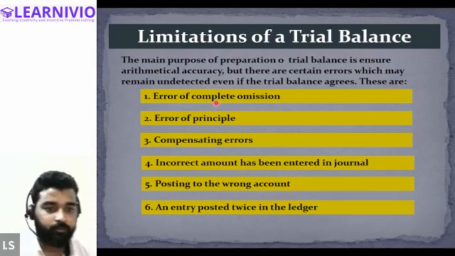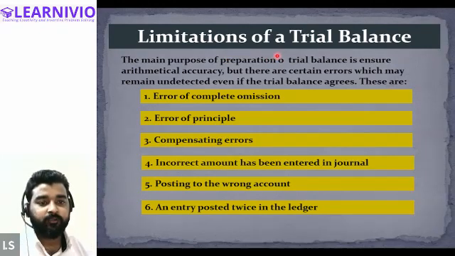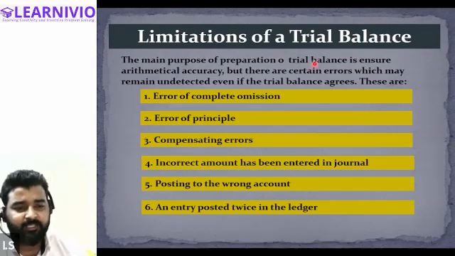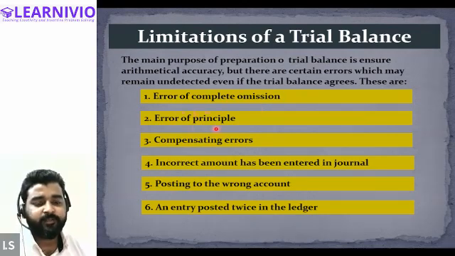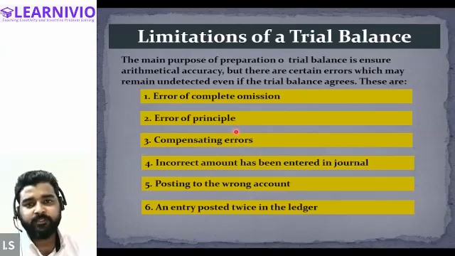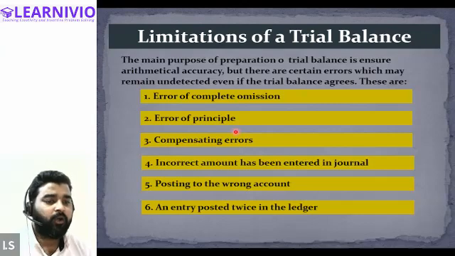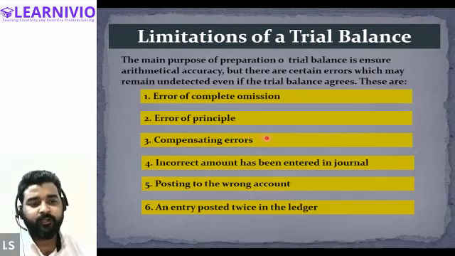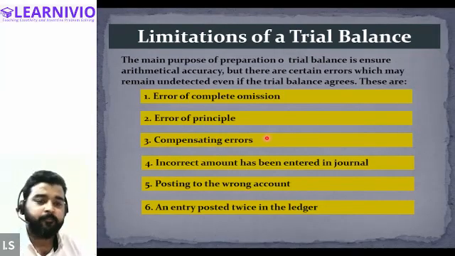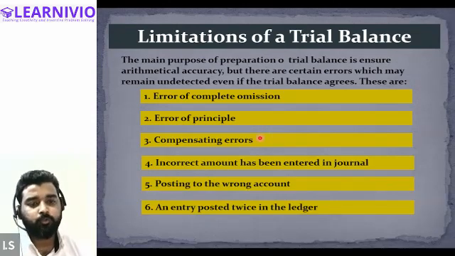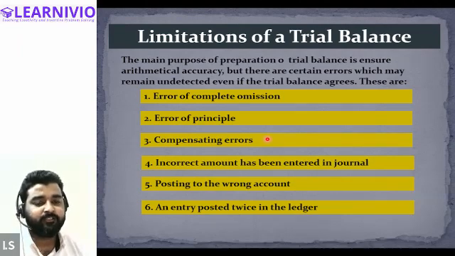Getting my point? So the trial balance may not be arithmetically correct if there is a complete omission of a particular transaction, or there is an error of principle. Error of principle basically means that an item that should be recorded on the debit side has been shown on the credit side, or the balance that should be indicated on the credit side is presented on the debit side. In that case also, both the sides may tally, but that does not mean that there is arithmetical accuracy.